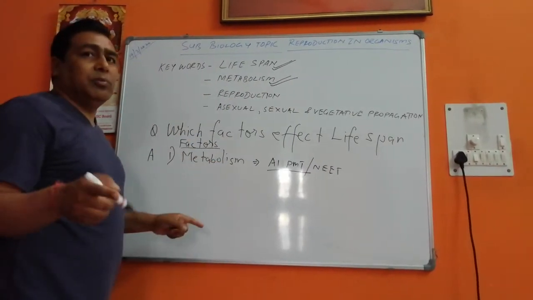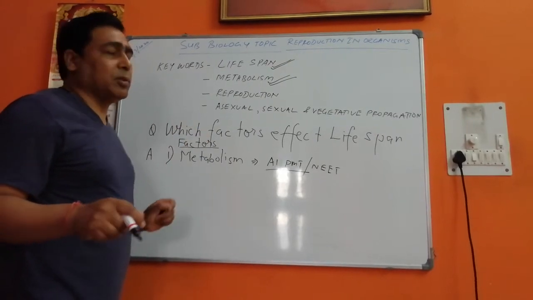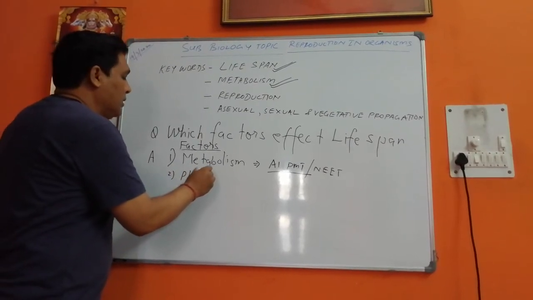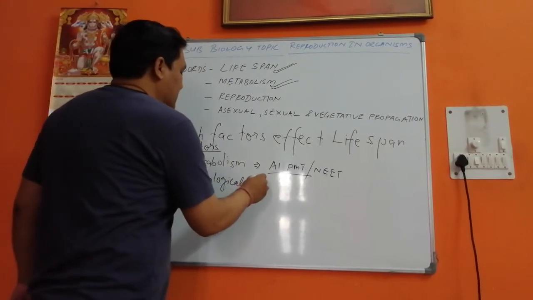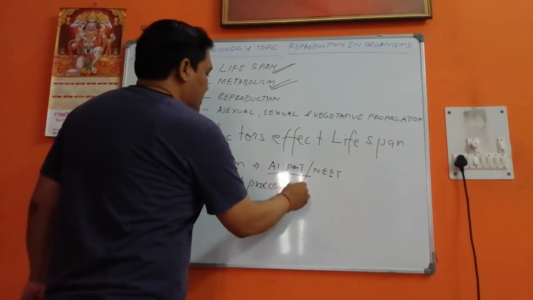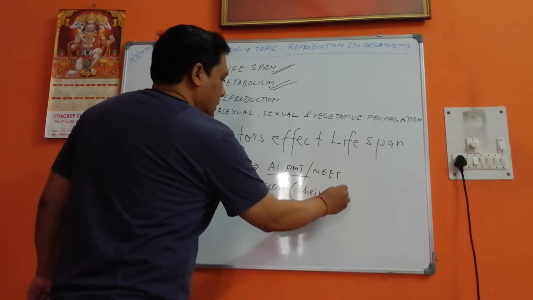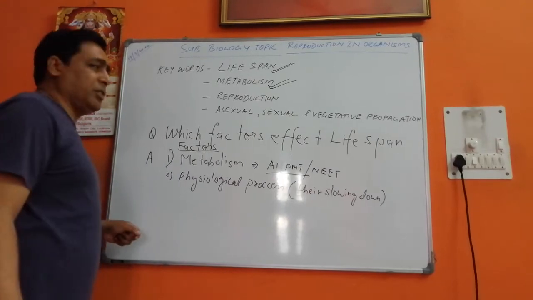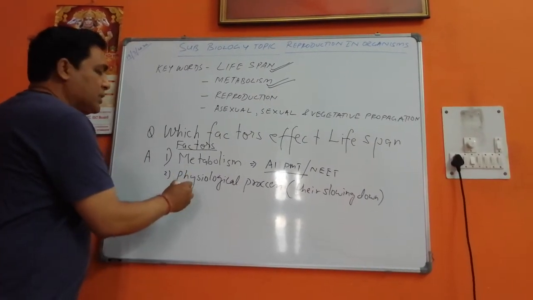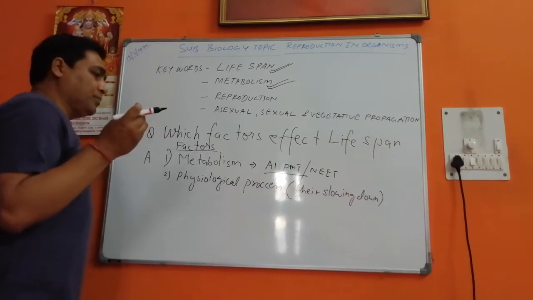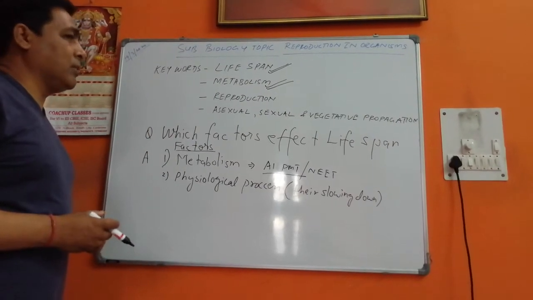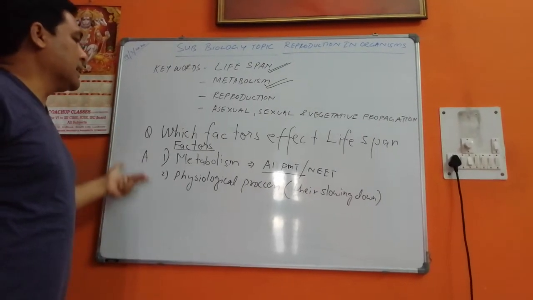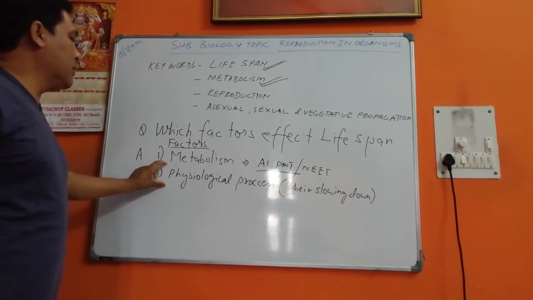Metabolism, I have already told you, is the sum of all the catabolic and anabolic processes, which affect the lifespan. The second thing which affects it is the physiological processes. They are slowing down. Now, how do they slow down and what are the physiological processes? We already know that physiological processes are the processes going on inside our body to keep us alive, like digestion, excretion, etc. So this is also an important phenomenon.